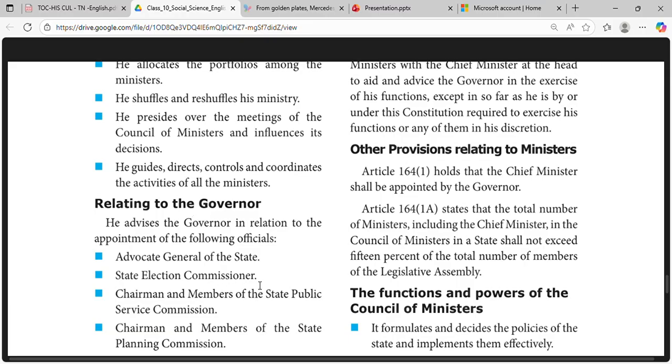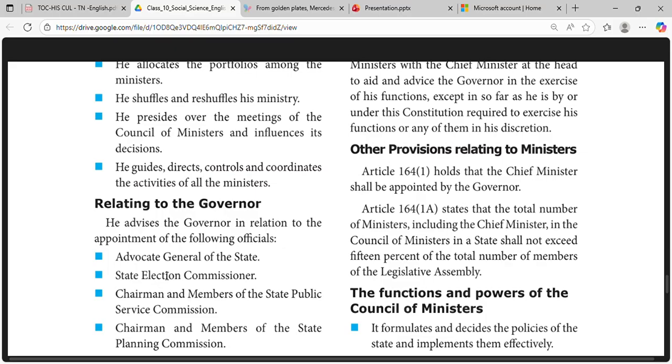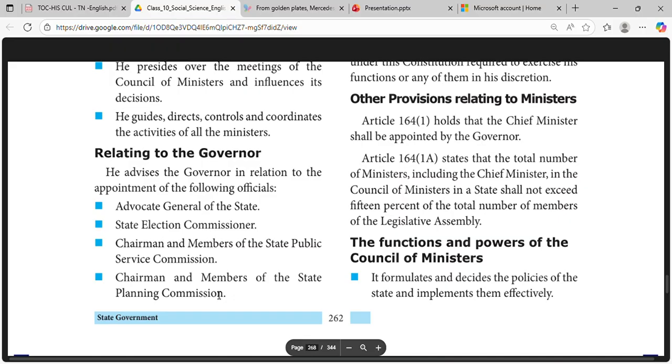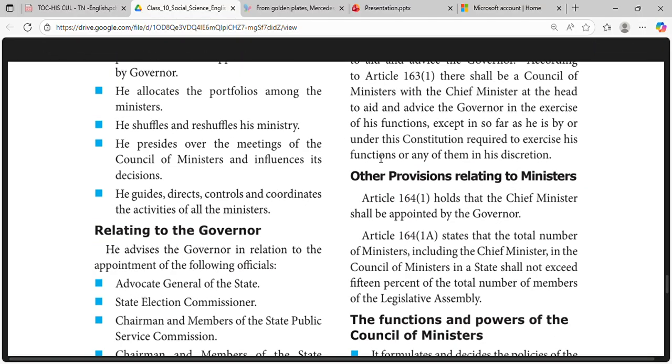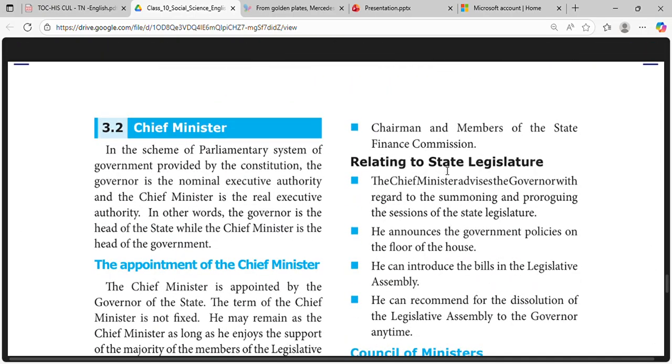He advises the governor in relation to the appointment of officials like the Advocate General, the State Election Commissioner, Chairman and members of the State Public Service Commission, Chairman and members of the State Planning Commission, and Chairman and members of the State Finance Commission.